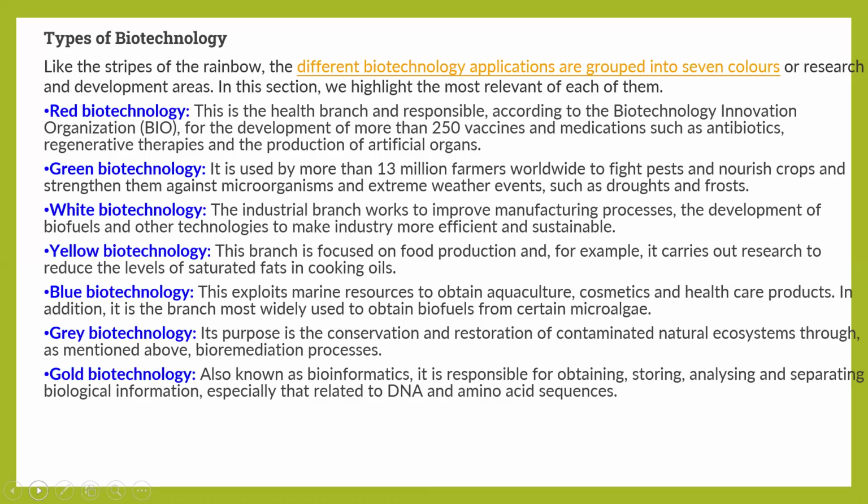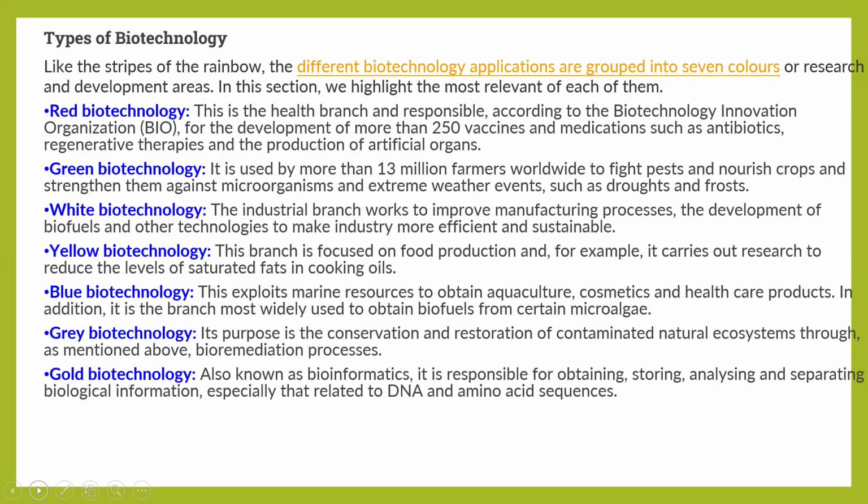Green biotechnology, as the name suggests, is used by farmers, more than 13 million farmers worldwide, to fight pests and nourish crops and strengthen them against microorganisms and extreme weather events such as drought and frost. White biotechnology, the industrial branch, works to improve manufacturing processes, the development of biofuels and other technologies to make industry more efficient and sustainable.